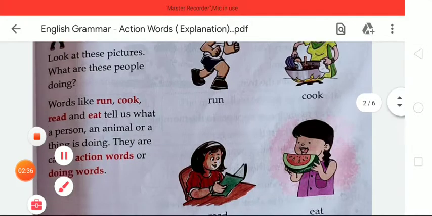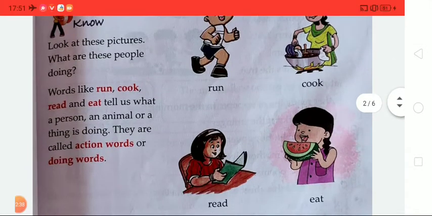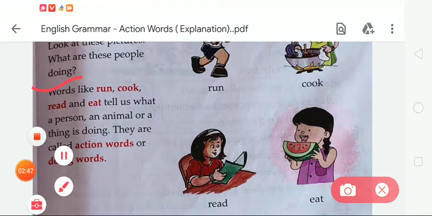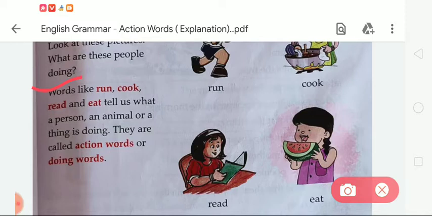These are the activities. So words like run, cook, read and eat tell us what a person, an animal or a thing is doing. They are called action words or doing words. The activity done by a person, animals or things is called a doing word or action word.